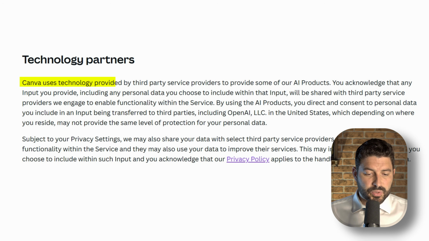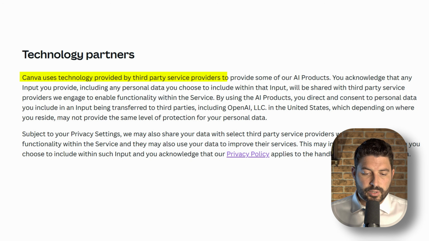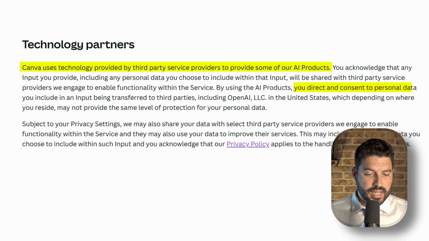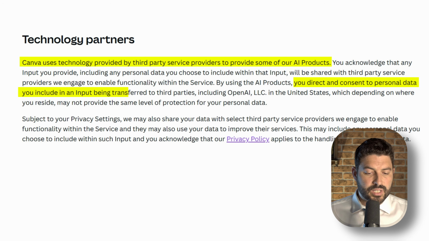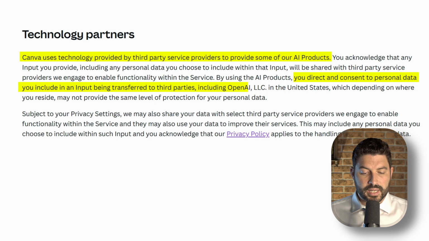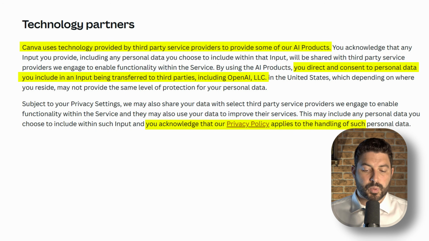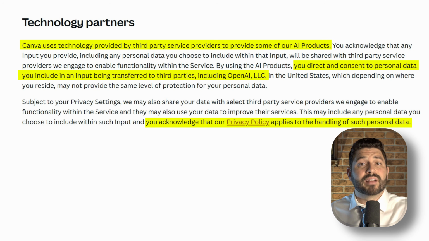Now, moving on to the AI product terms. I think it's a well-made agreement, nothing really special to consider here, maybe aside from this paragraph calling out the technology partners, saying that Canva uses technology provided by third-party service providers to provide some of their product, and you direct and consent to personal data you include in an input being transferred to third parties, including OpenAI, and you acknowledge that our privacy policy applies to the handling of such personal data, which brings us to the privacy policy.